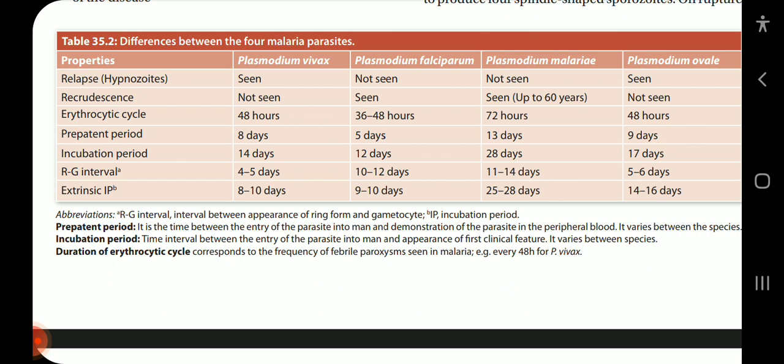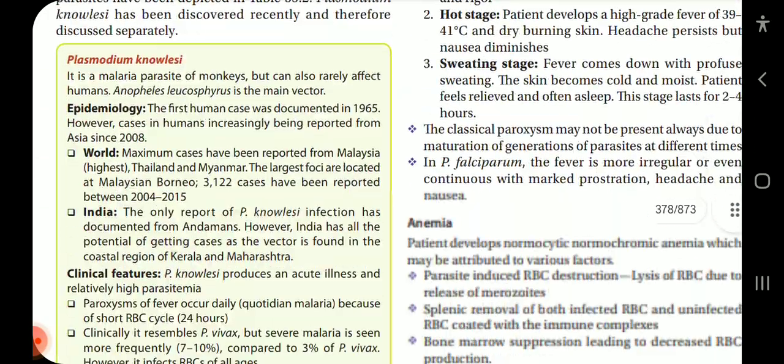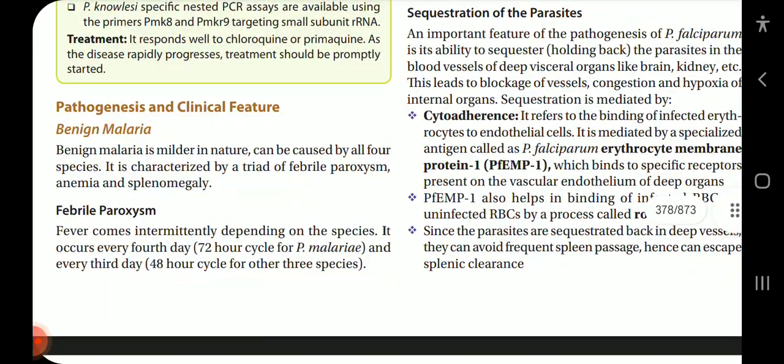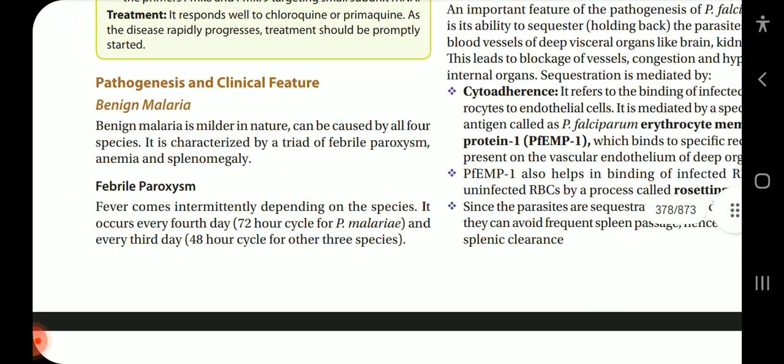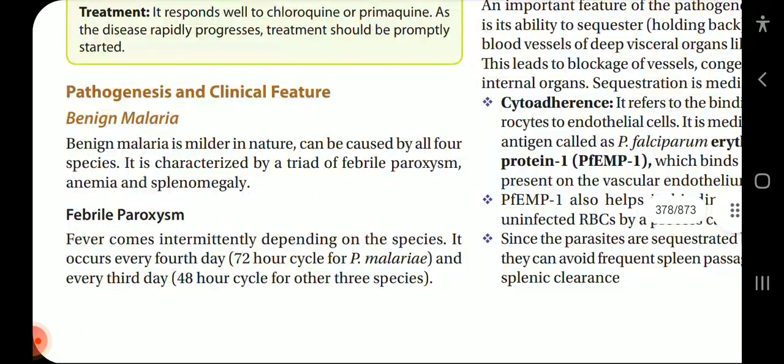Incubation period: 14 days in vivax, 12 days in falciparum, 28 days in malariae, and 17 days in ovale. RBC cycle interval: 4 to 5 days in vivax, 10 to 12 days in falciparum, 11 to 14 days in malariae, 5 to 6 days in ovale. Extrinsic incubation period: 8 to 10 days in vivax, 9 to 10 days in falciparum, 25 to 28 days in malariae, and 14 to 16 days in Plasmodium ovale. Now this completes our life cycle and we start with pathogenesis and clinical features of malaria.